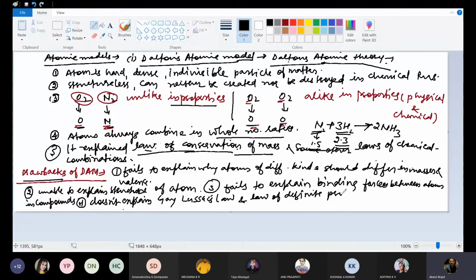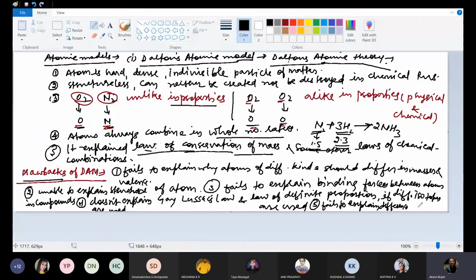If different isotopes are used, then he was unable to explain the law of definite proportion, and he was unable to explain the differences between atoms and molecules. He was unable to explain.